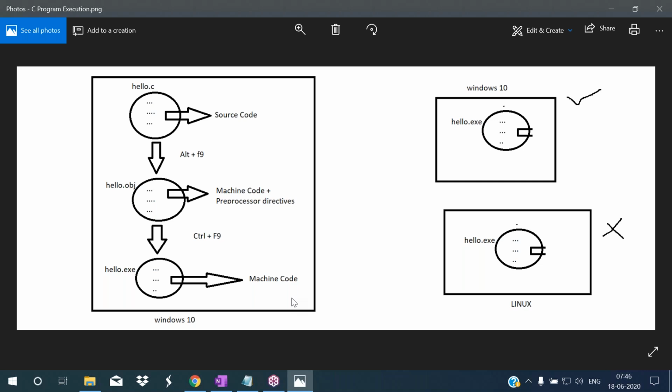So native code is the operating system's language. So after when you press Control F9, what is happening here? This object file code will be converted into the machine code. So now this system has Windows 10 operating system. So here it generates machine code according to the Windows 10.